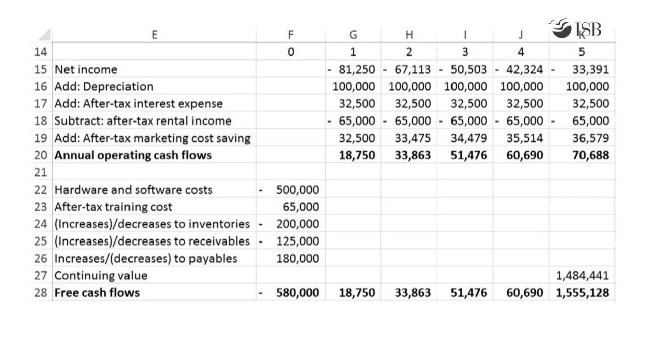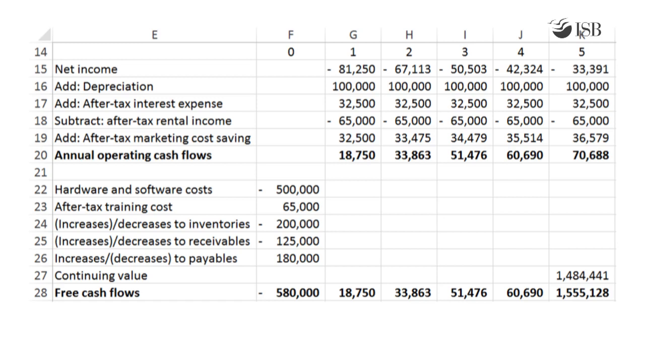The FCFs are expected to grow at 5% a year beyond the fifth year forever. This is a growing perpetuity. The year 6 FCF is the year 5 FCF of 70,688 times 1 plus 0.05. The PV of this growing perpetuity is 70,688 times 1 plus 0.05 divided by 0.1 minus 0.05, which gives us $1.484 million. We add this to the year 5 operating cash flow to get the year 5 FCF.